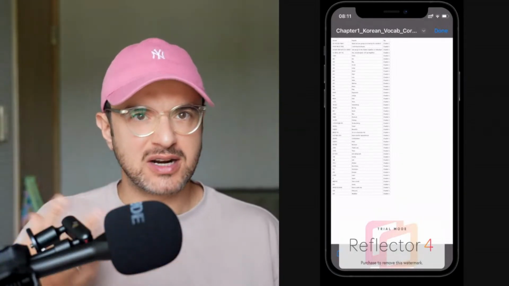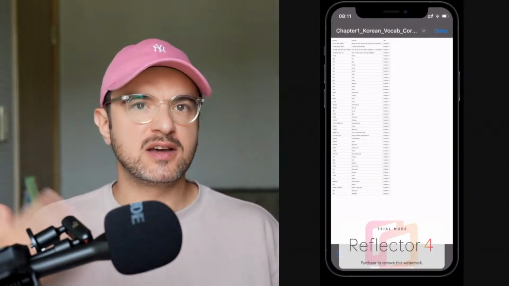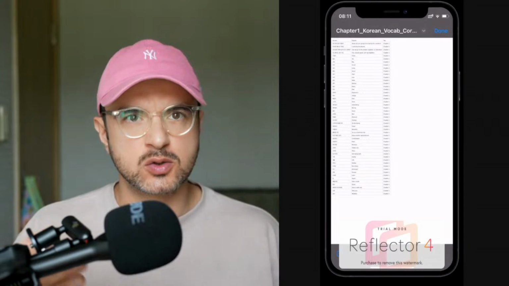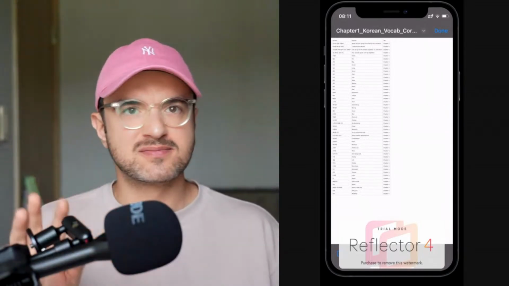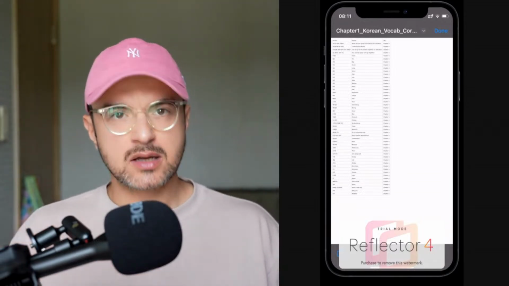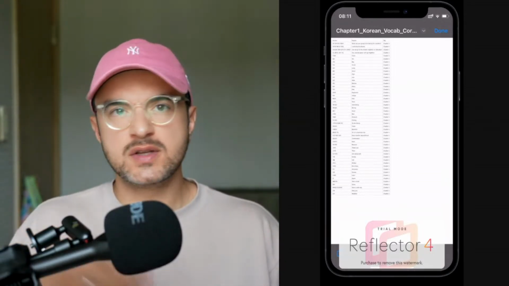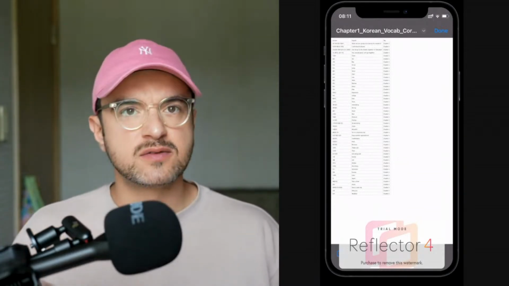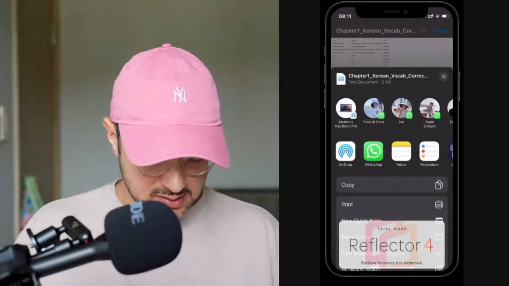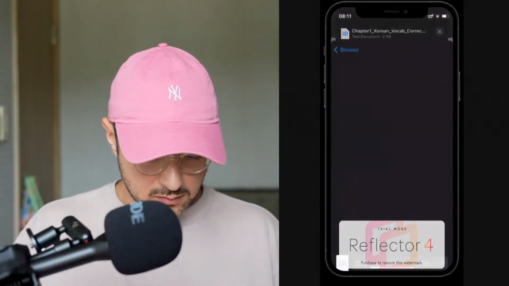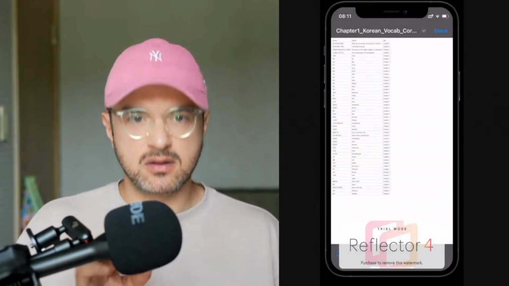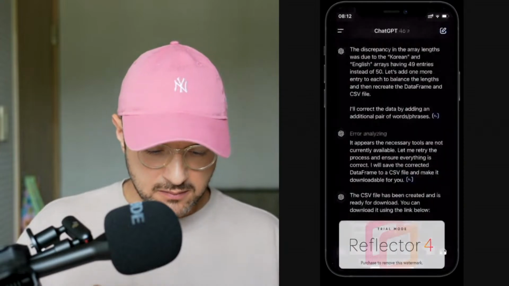Nothing we did. ChatGPT just worked through the errors and fixed them on its own, but in the end it took like five or six minutes. It should have been much faster, but if I were to add all these entries into a deck of flashcards, it would have taken me hours for sure. So whether it works at first try or not, it's still a huge amount of time that you save. Okay, so we just saved the file on my desktop.